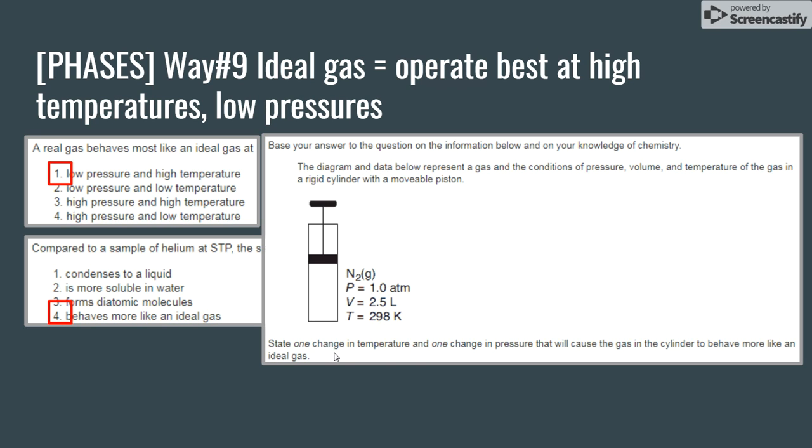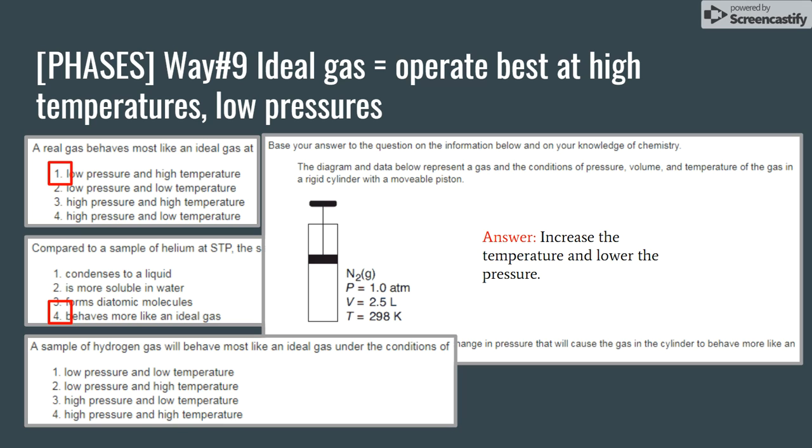It says, state one change in temperature and one change in pressure that will cause the gas in the cylinder to behave more like an ideal gas. So look at this idea and think about what the answer is. So what can we do to the conditions in order to get this to behave more like an ideal gas? Well, we have to increase the temperature so the gas particles move faster, and we have to lower the pressure so that the distance between the particles is also high. Therefore, the answer has to be increase the temperature and lower the pressure.